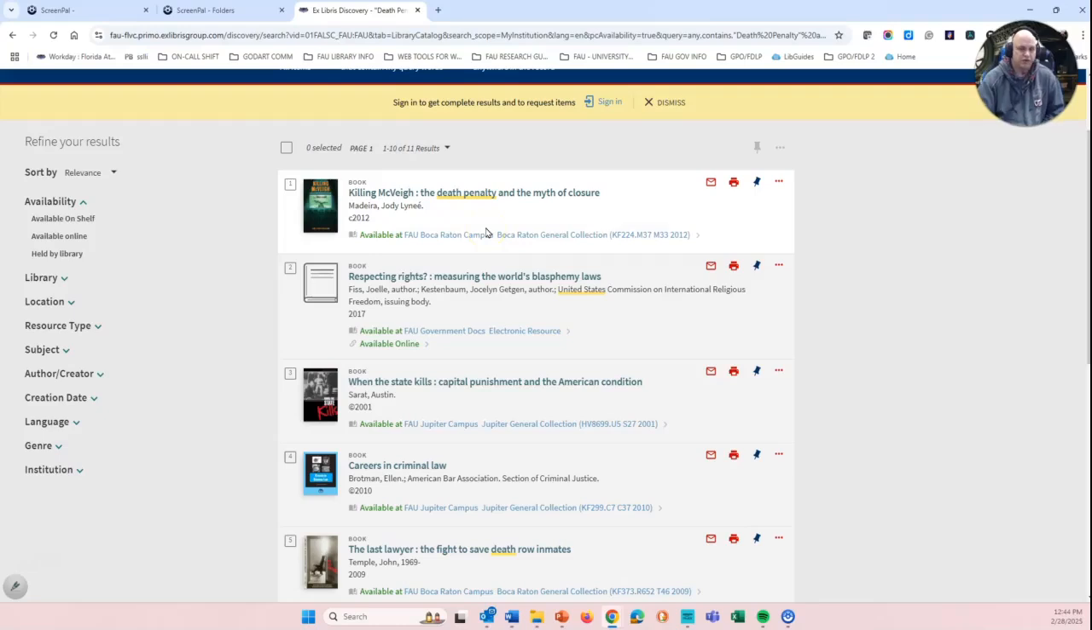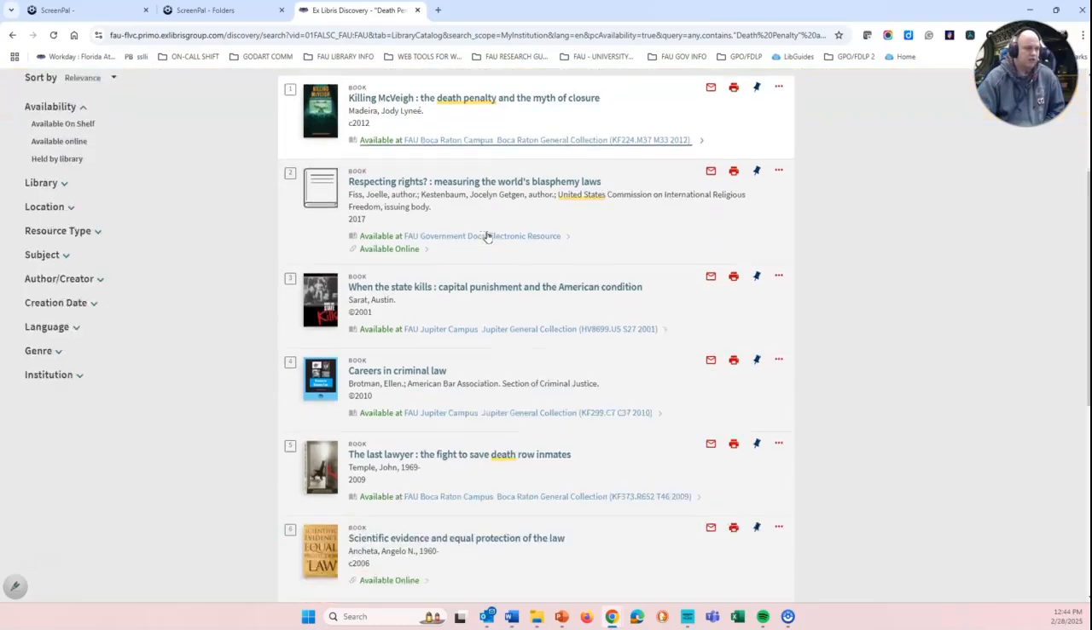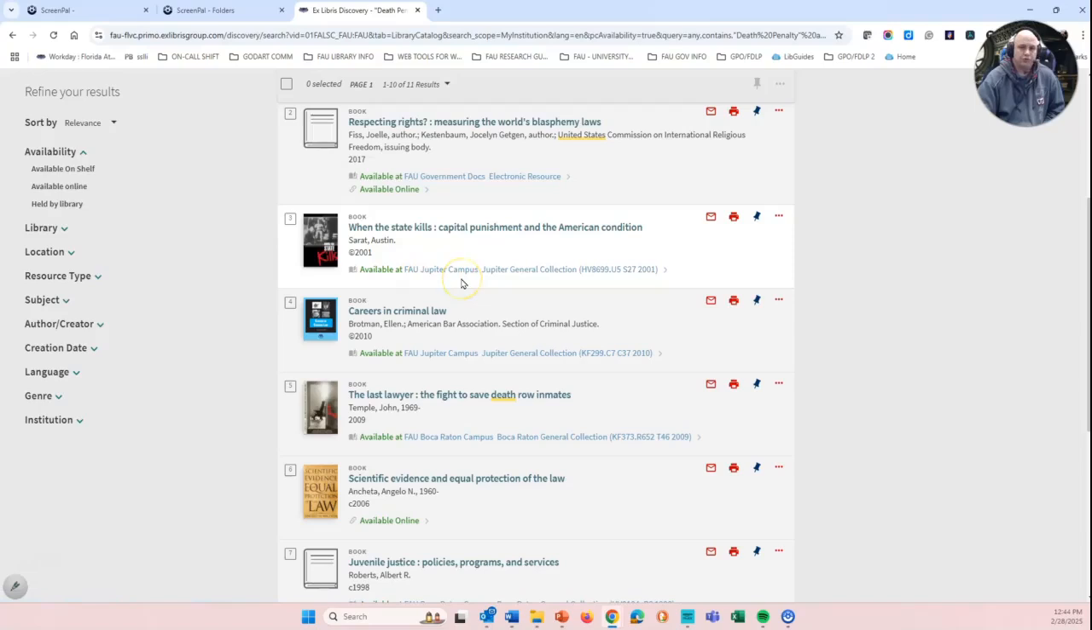Again, physical books can be taken out of the library up to 3 weeks at a time for undergraduates. You'll notice number 3 is a Jupiter book. Now, while you can easily drive up to Jupiter if you're willing to, if not, you can have it sent down to you at no cost to you using interlibrary loan.